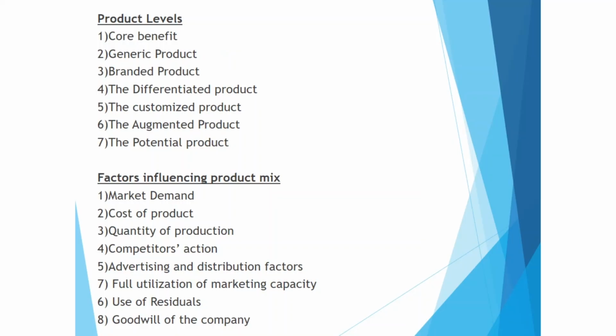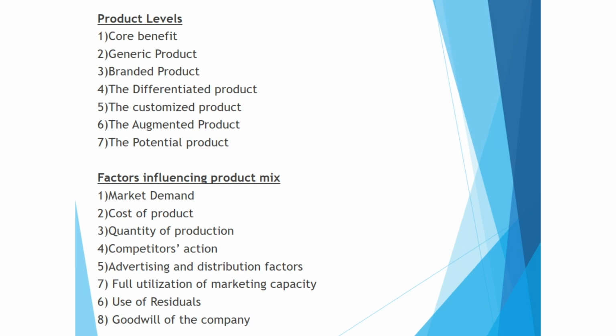There are few levels, 7 levels are there. You have to remember: core benefit, then generic product, the product which has no name, no brand. Okay, it is a local product. Then the third one, branded product, then differentiated product. Nowadays companies are focusing to differentiate their product from the competitor so that they can have more sales, more profit. Now the 5th one is customized product, made on demand. Then the 6th one, augmented product.